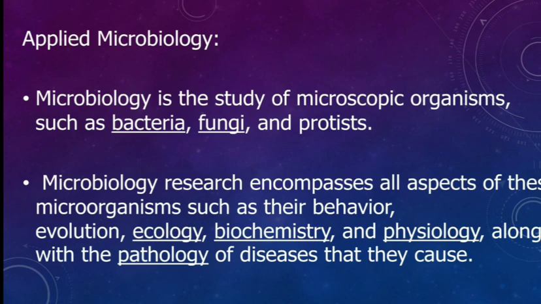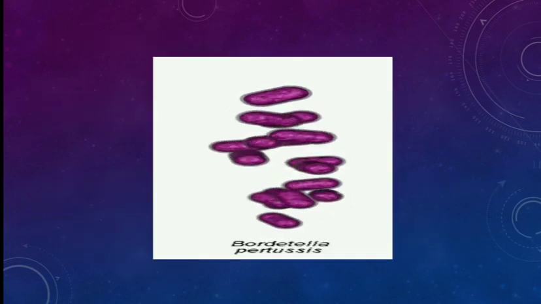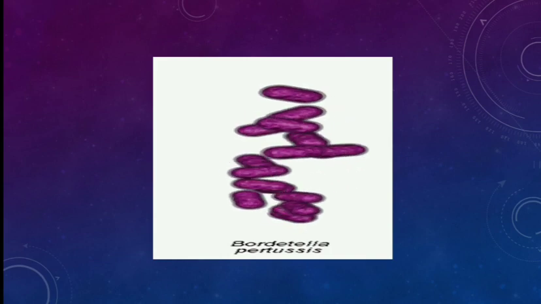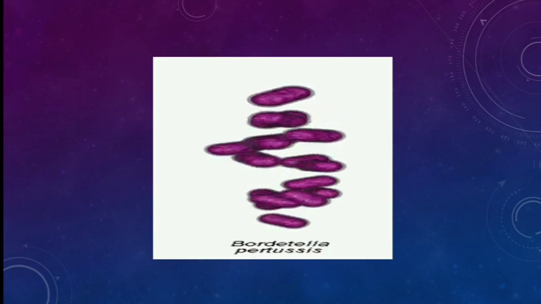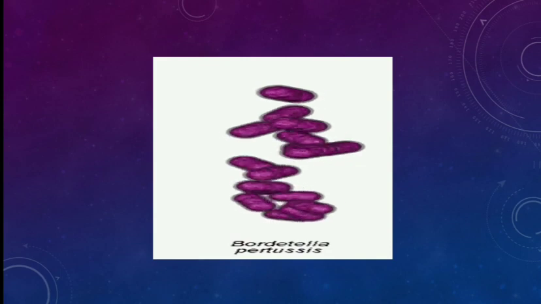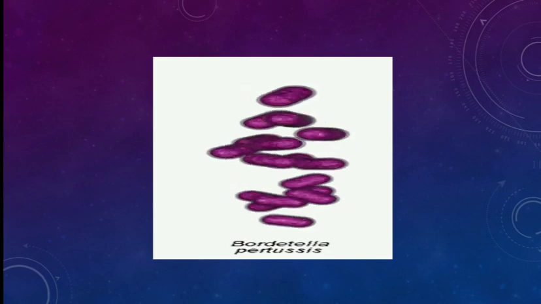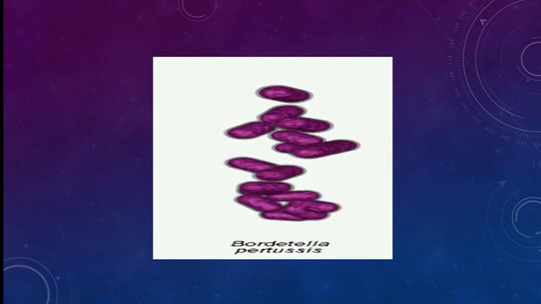So microbiology research encompasses all aspects of ecology, biochemistry, and all this we have seen, the branches of pathological labs and the various diseases it is causing. So that comes under applied microbiology. Next, here the diagram is being shown, that is Bordetella, a type of bacteria, showing how they are basically forming.